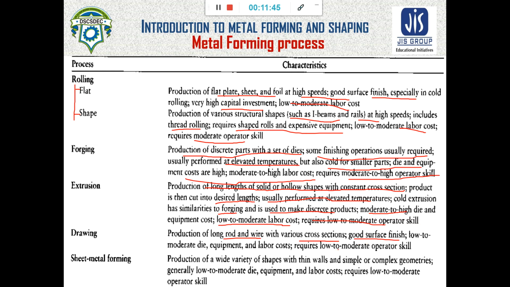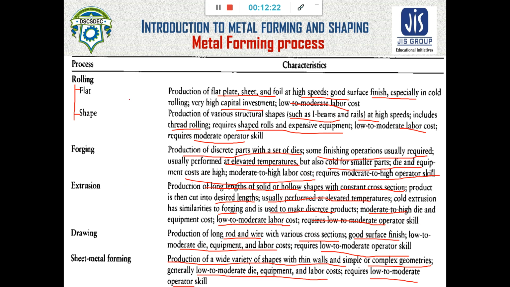It has low to moderate die, equipment and labor cost, and requires low to moderate operator skill. Similarly, sheet metal forming is the production of a wide variety of shapes with thin walls and simple or complex geometries. Generally it has low to moderate die, equipment and labor cost, and requires low to moderate operator skill.